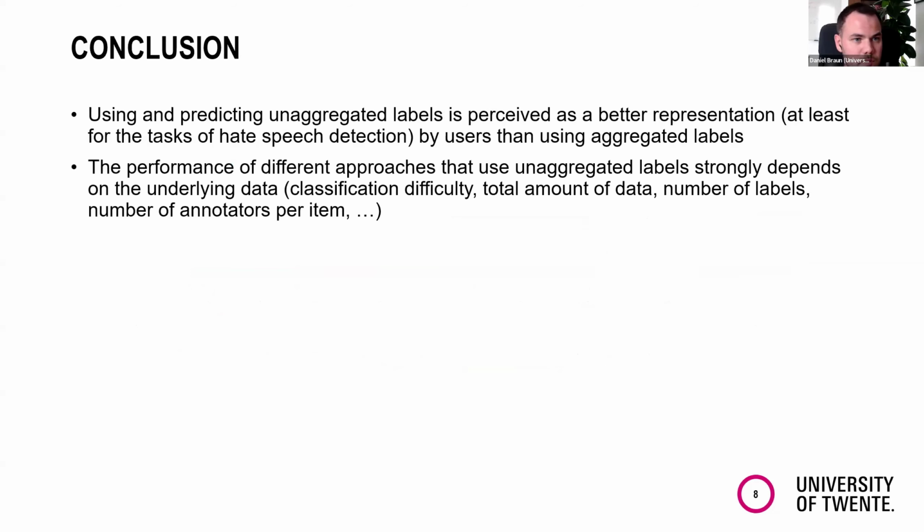To conclude, the work showed that using and predicting unaggregated labels is perceived as a better representation by users compared to just aggregating labels. That's at least true for the task of hate speech detection that we were looking at, but there is also for some other tasks already some research which suggests the same thing. So it is really a good idea to consider the original unaggregated labels instead of just the aggregated ones.